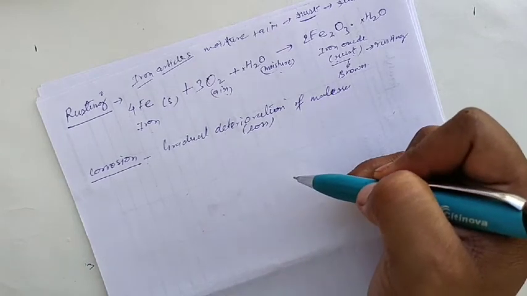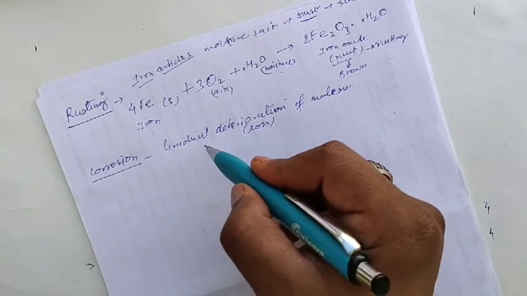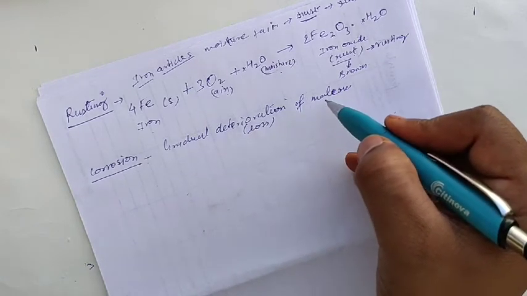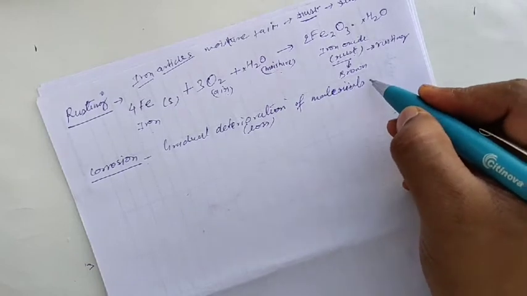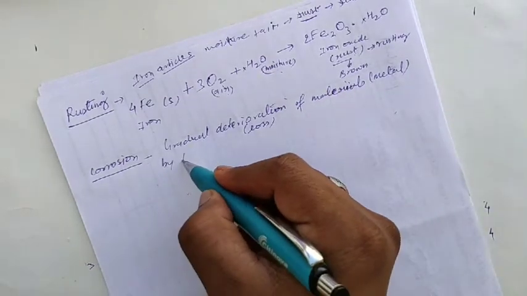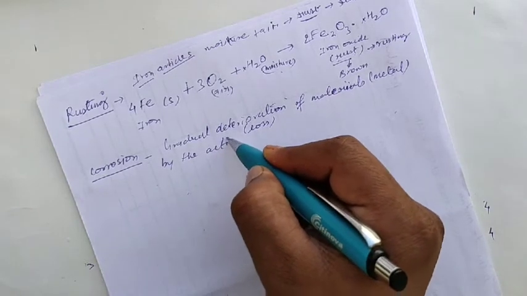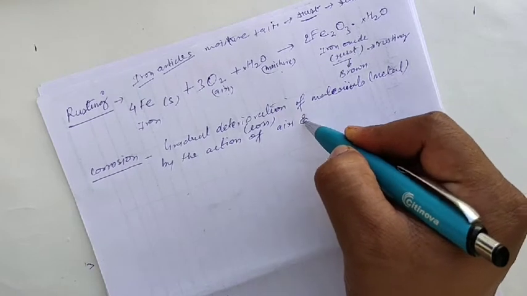If the same process happens with other metals, that is called corrosion. Corrosion means gradual deterioration of materials, generally metal, by the action of air and moisture.